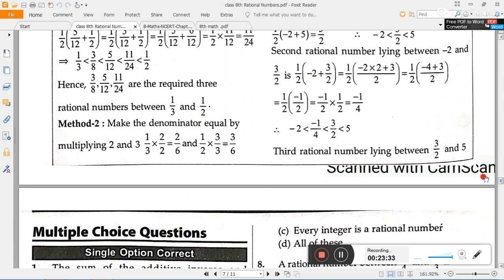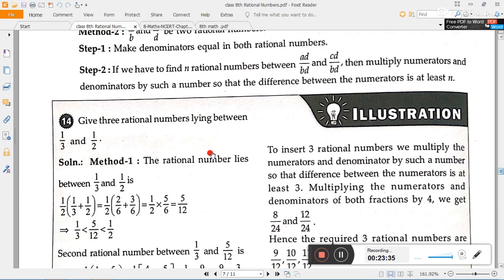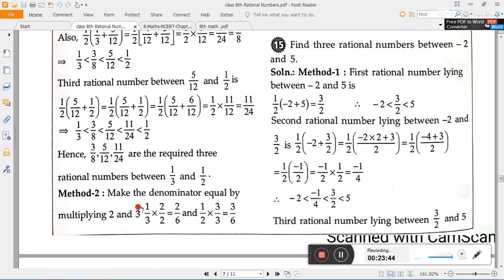See, here the question is given: give three rational numbers lying between 1 by 3 and 1 by 2. So at this time what we have to do, see, this is the second method. Make the denominators equal by multiplying by 2 and 3. The first rational number is 1 by 3. After multiplying by 2 in the numerator and denominator, we will get 2 by 6. And again 1 by 2, multiplied by 3, will give 3 by 6.